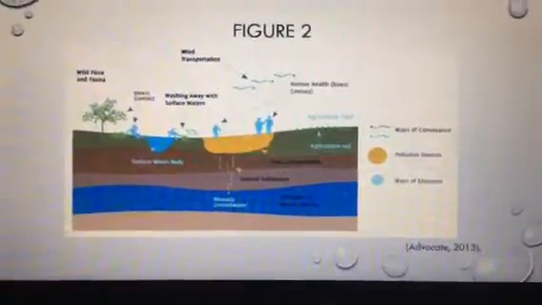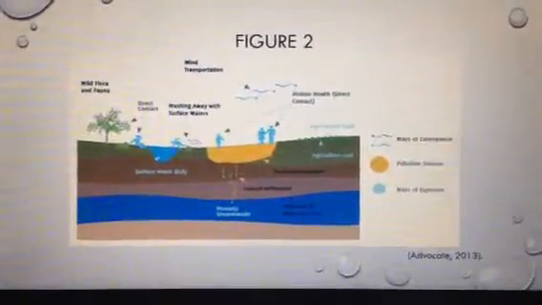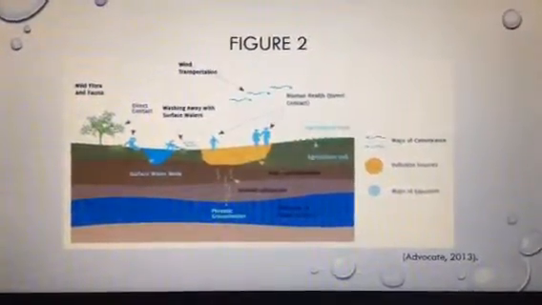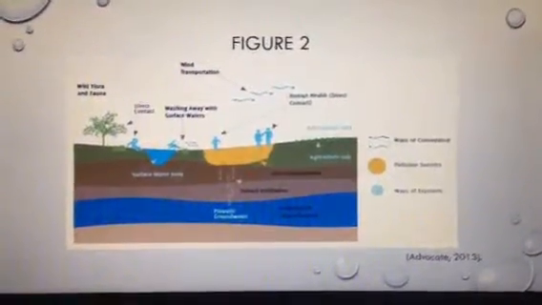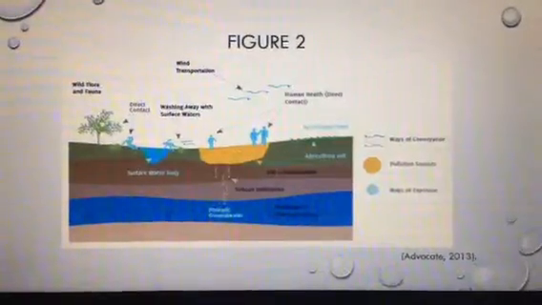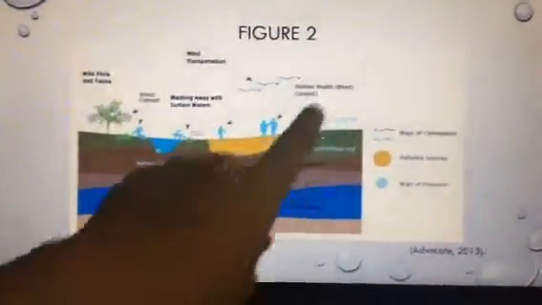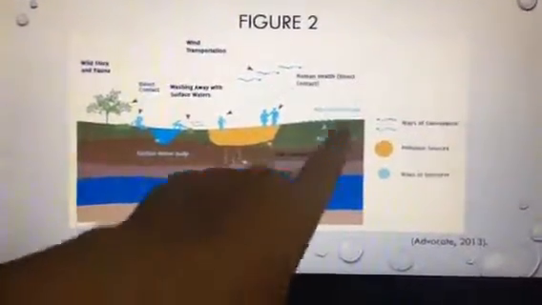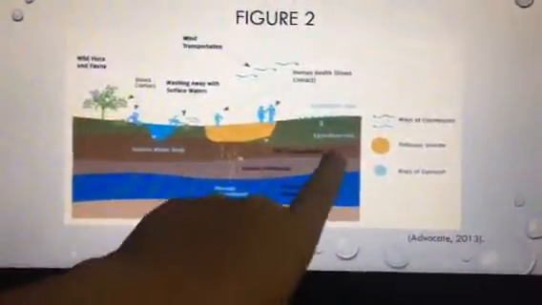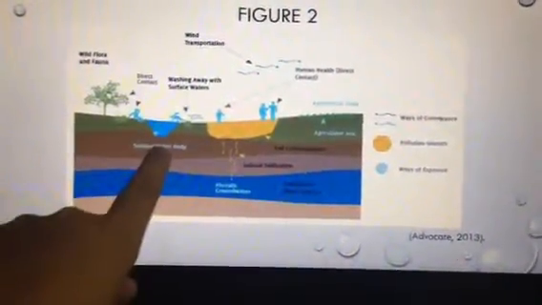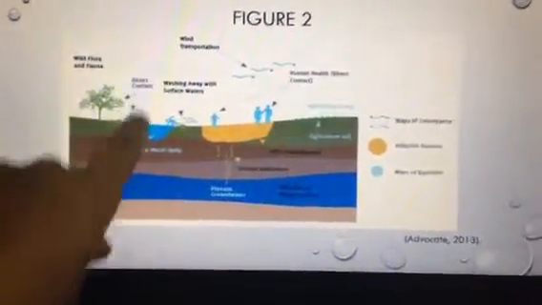In Figure 2, we see how pollution affects the soil and the water around it. You can see that the human health, the direct contact, and the agriculture in the soil, it contaminates the soil, and then it affects the water nearby through direct contact.